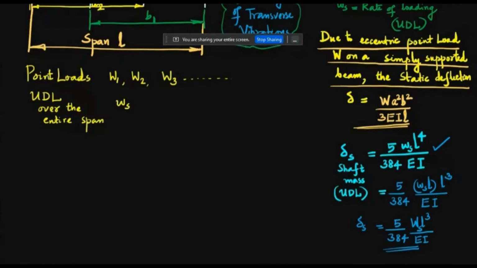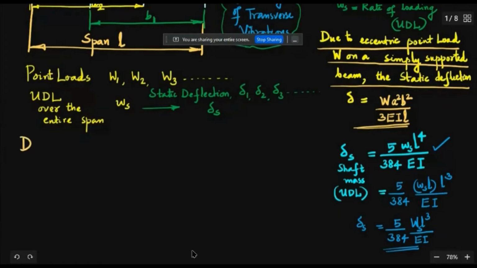Then the deflection now, the deflection due to point load, the deflection will be what? Corresponding deflection. So deflection static, okay? Static deflection, delta 1, delta 2, delta 3, etc. Okay, and then due to static deflection due to Ws, this static deflection will be delta S. Then there is a formula for finding this natural frequency of transverse vibrations as suggested by Dunkerley's method.